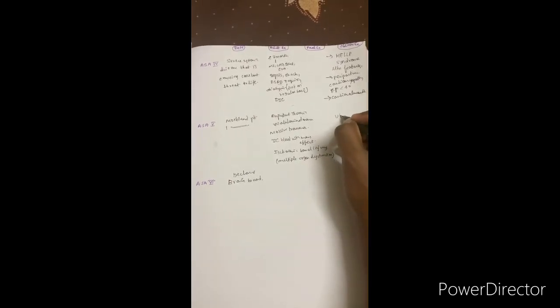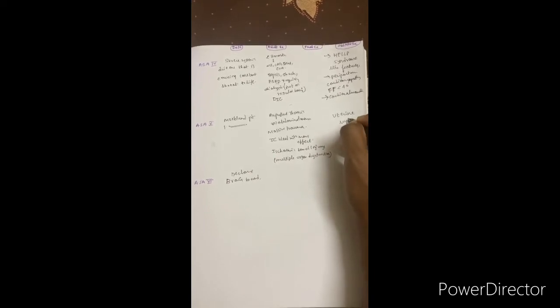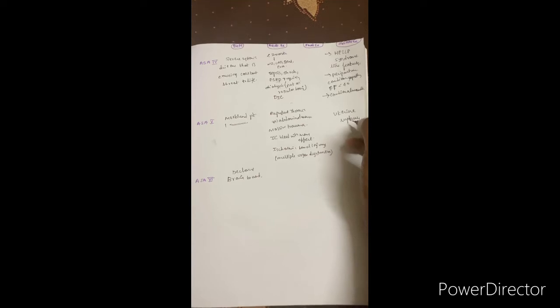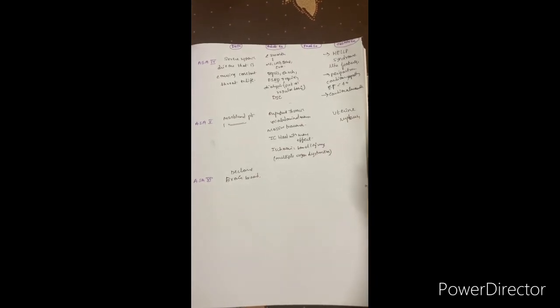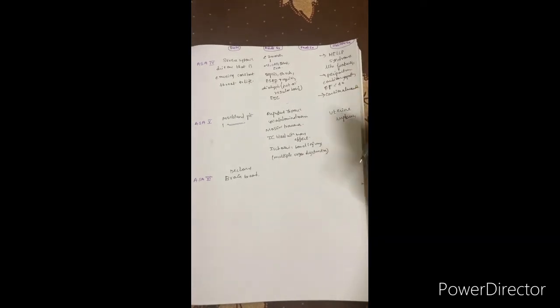ASA 5 category is uterine rupture patients. Spontaneous uterine rupture due to some scar tenderness or something, once uterine rupture has happened, that patient comes under ASA category 5. The pediatric example part I will be discussing separately.